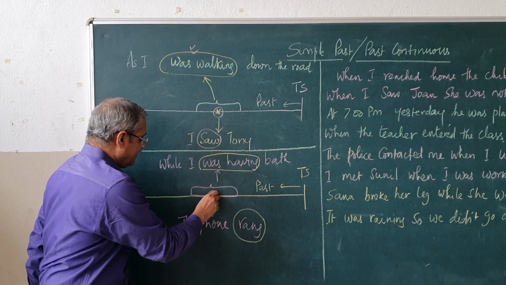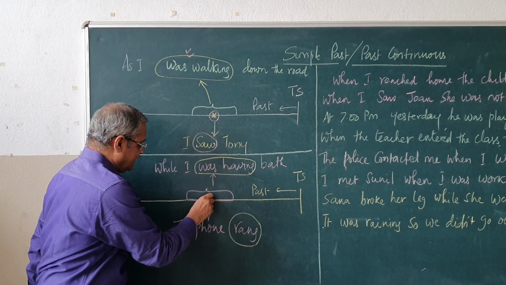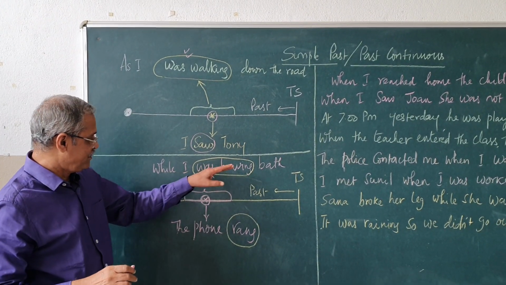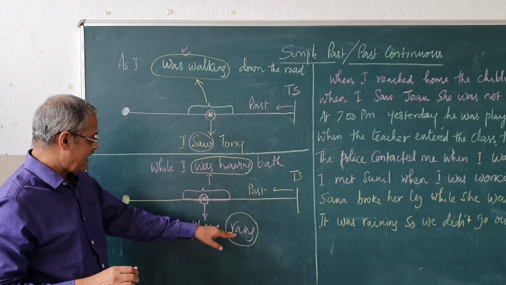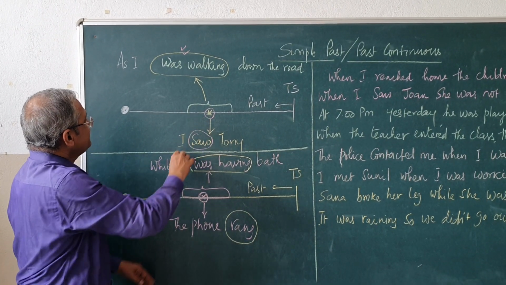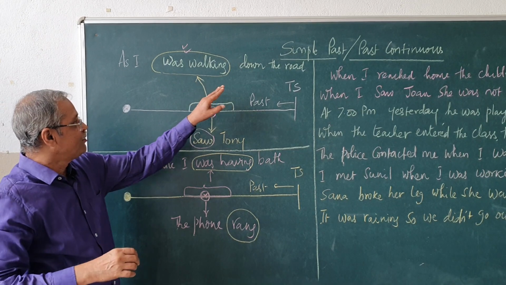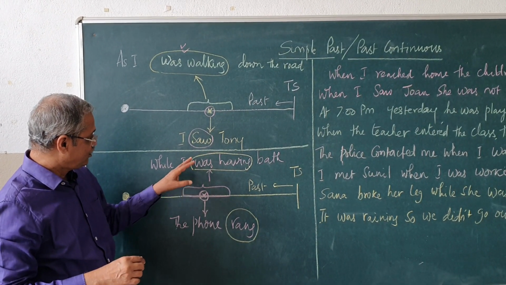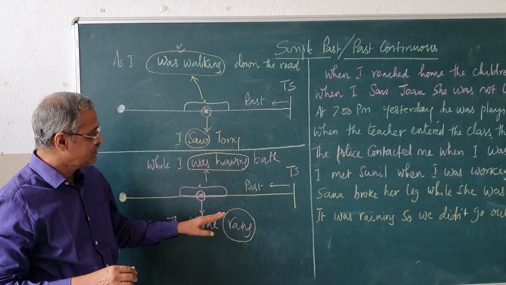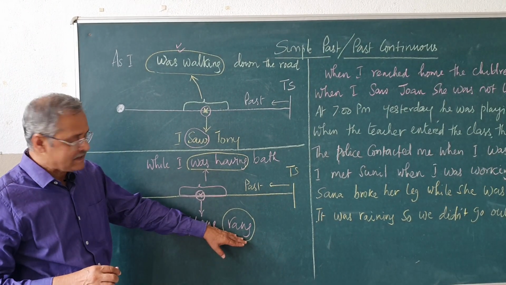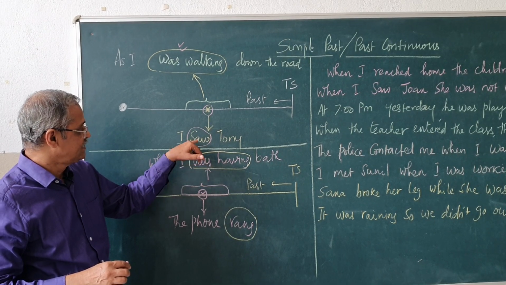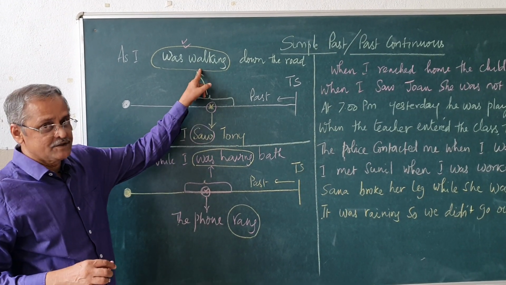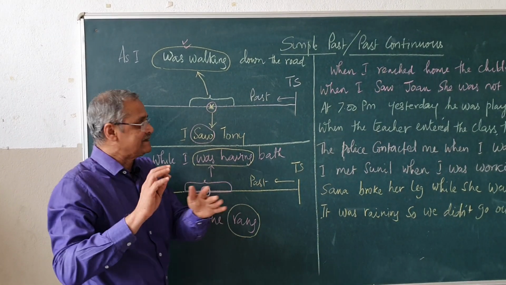The phone rang at a particular time, one single action. While I was having bath, the phone rang. Here you see, as I was walking down the road, I saw Tony. While I was having bath, the phone rang. This is simple past, this is past continuous, this is simple past, this is past continuous. Let us see some more examples.